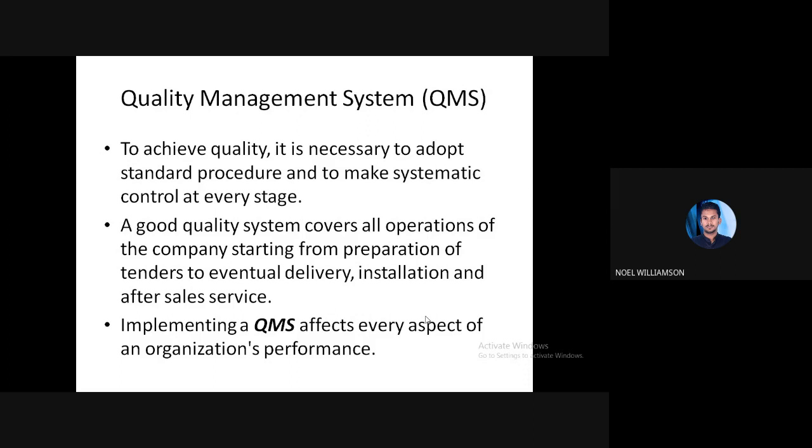Next, implementing a quality management service affects every aspect of the organization's performance. Each and every aspect of the organization's performance may be affected, so it will affect the performance of the particular company.